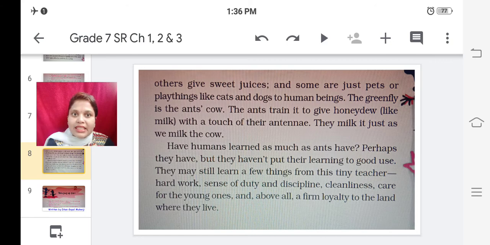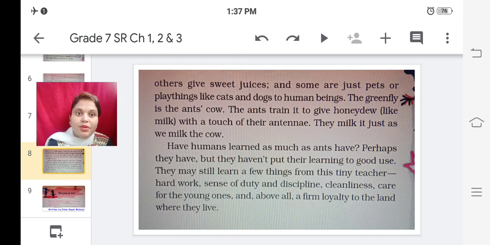So the green fly is the ant's cow. How do we have cows in our life? Because we get milk from them. We milk the cow. In the same way, the green fly is an insect in the anthill which is like the cow for the ants. The ants train it to give honeydew, which is like milk for them. The green fly gives out honeydew whenever the ants need it. With a touch of the antenna, they indicate to the green fly that they need it, and it gives it. They milk it just as we milk the cow.